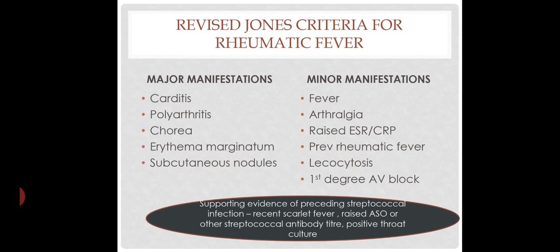Revised Jones criteria for rheumatic fever. There are major manifestations, minor manifestations, and supporting evidence of preceding streptococcal infection. Major manifestations: carditis, polyarthritis, chorea, erythema marginatum, subcutaneous nodules. Minor manifestations: fever, arthralgia, raised ESR or CRP, previous history of rheumatic fever, leukocytosis, first degree heart block. Supporting evidence of preceding streptococcal infection: recent scarlet fever, raised ASO or other streptococcal antibody titer, positive throat culture.